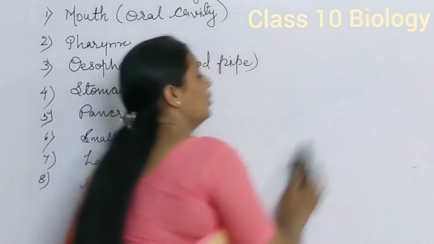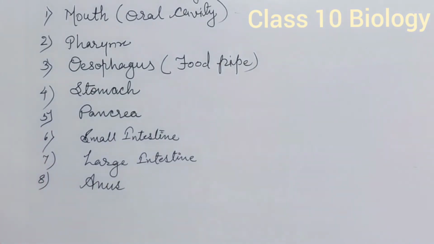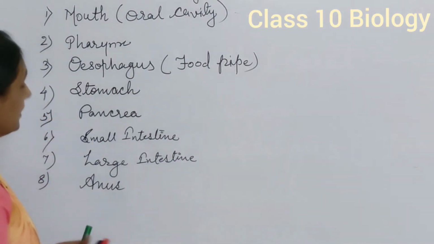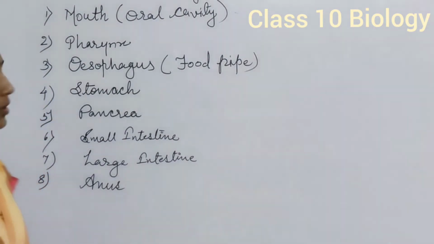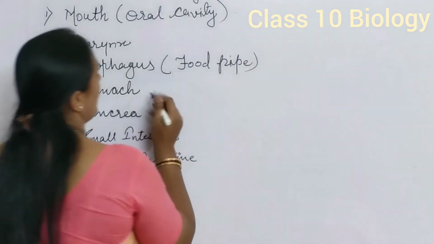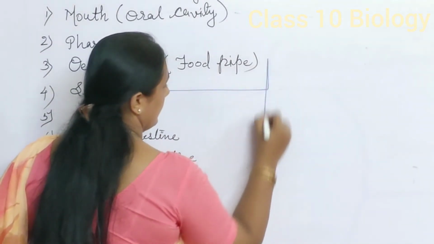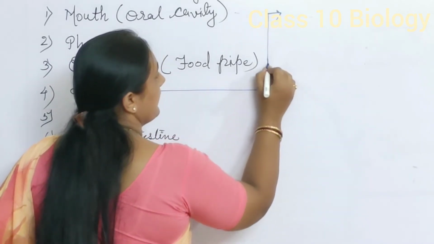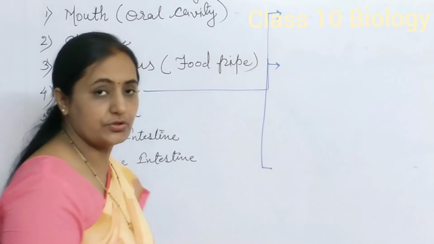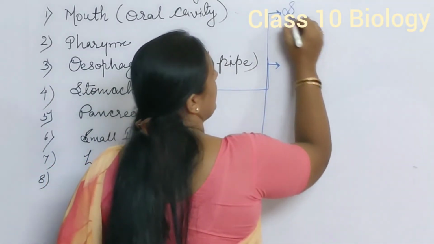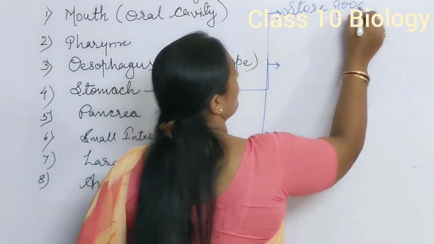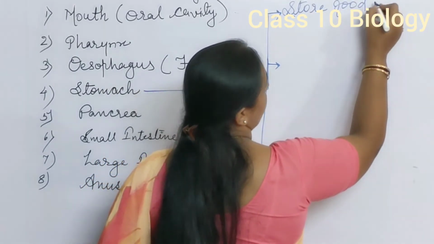What is the role of the stomach in the process of digestion? There are three functions of the stomach. The first function of the stomach is to store food material. Secondly, it helps with partial digestion. It stores food material, and food remains in the stomach for nearly 3 to 5 hours.